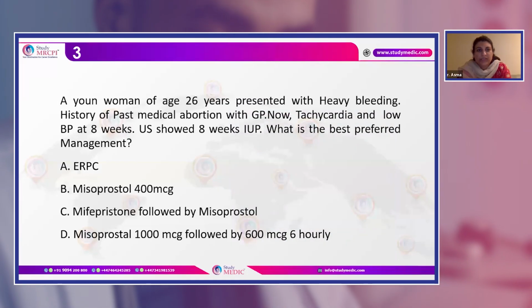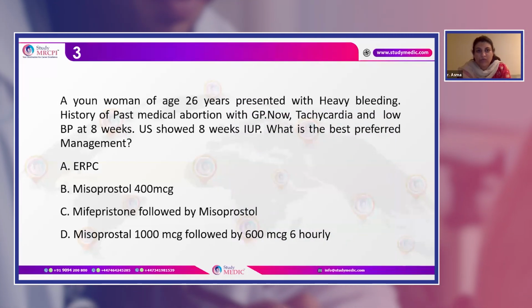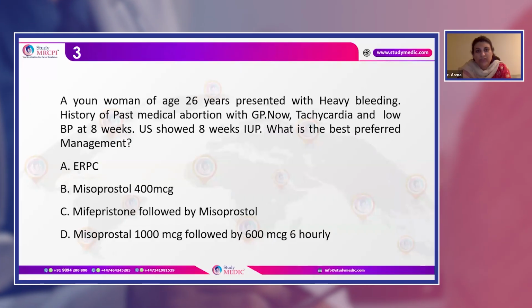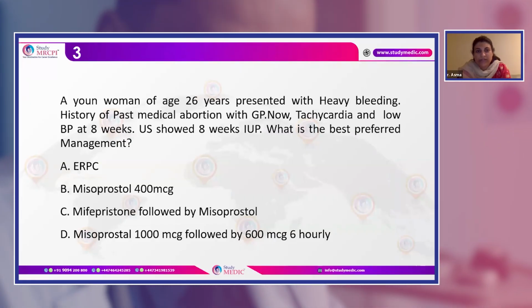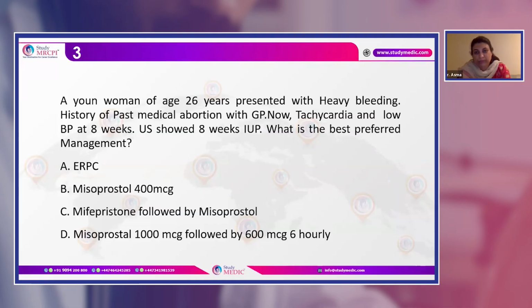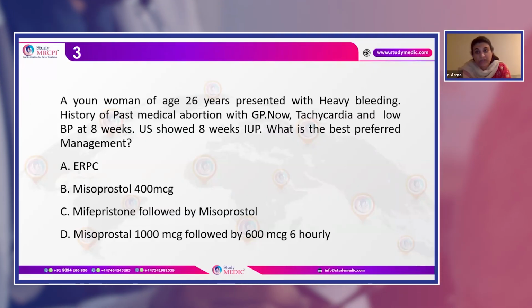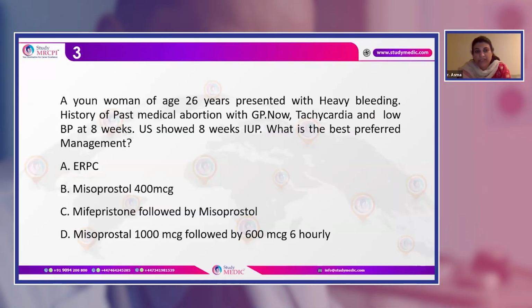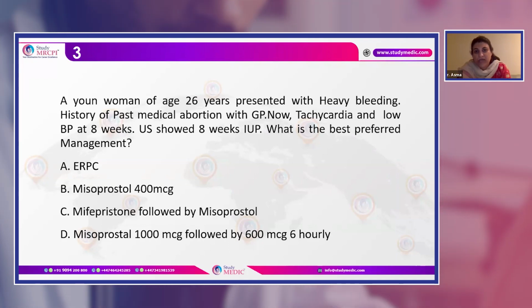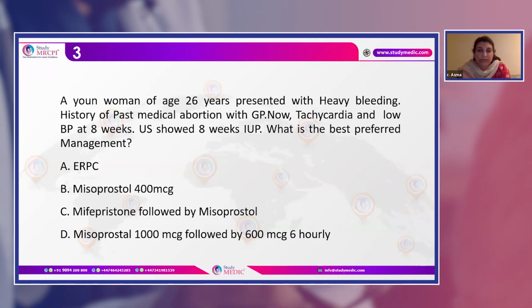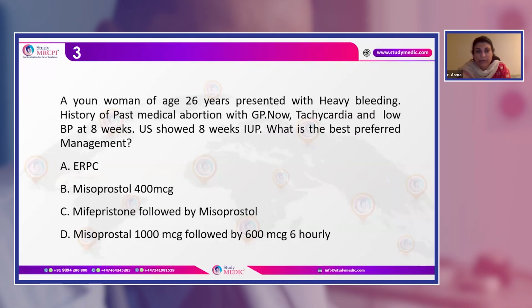So the next question is a young woman who is 26 years old coming with heavy bleeding. There is a history of past medical abortion with GP. Now she's developing tachycardia and low BP at 6 weeks. We did the ultrasound scan. Ultrasound showed an 8 weeks intrauterine pregnancy. Now what is the preferred management?